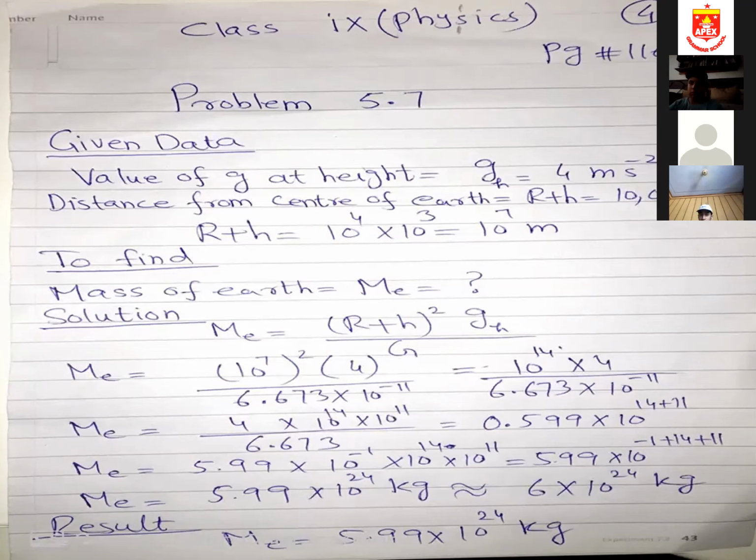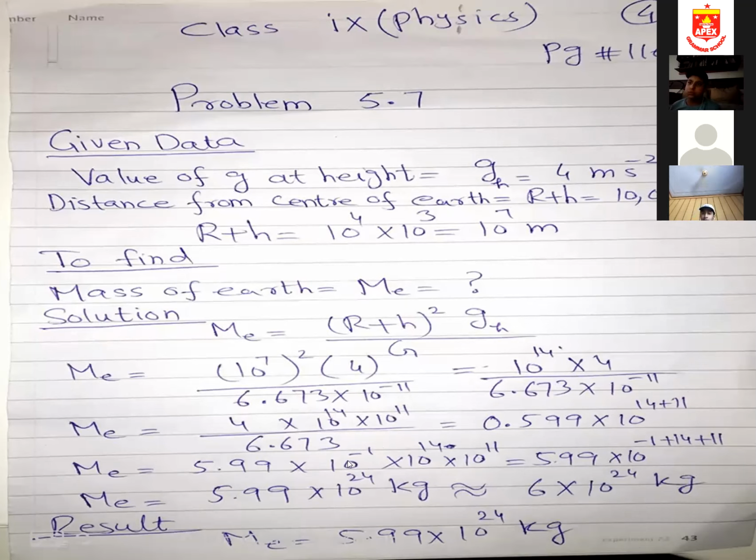So again, 14, if it goes on the top, 10 power minus 11 will go on the top, it will be 10 power plus 11. So 14 plus 11, and then 4 divided by 6.673, you will get 0.599. So 14 plus 11, and then this point will be shifted, so 5.99 into 10 power minus 1.